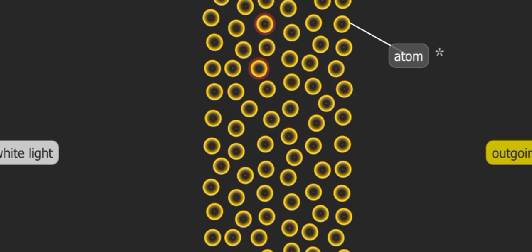For example, if a material absorbs blue light but allows red and green light to pass through, it will produce yellow light when it is illuminated by white light.